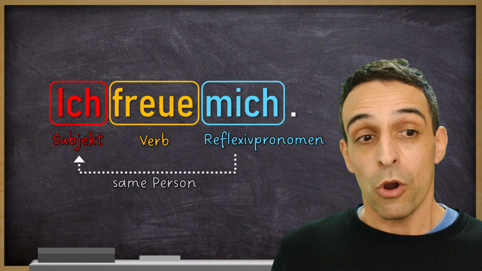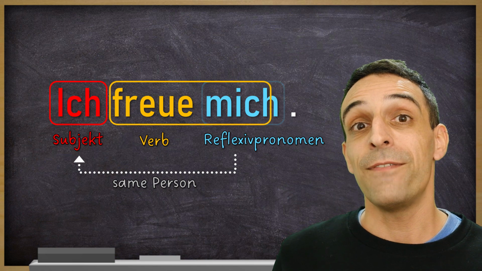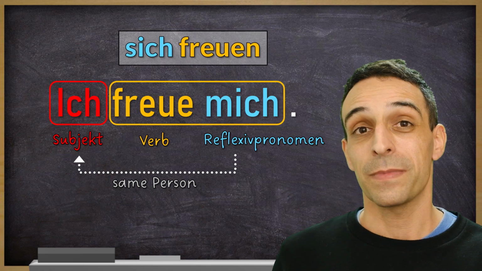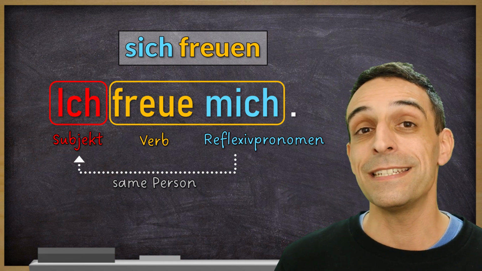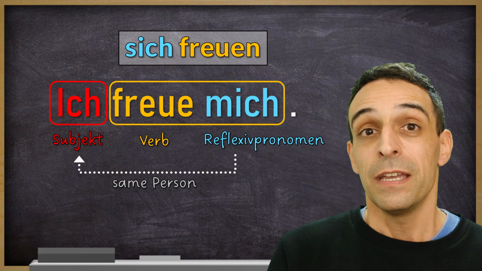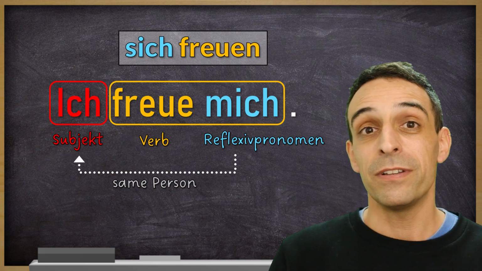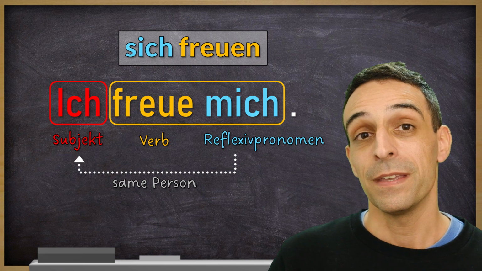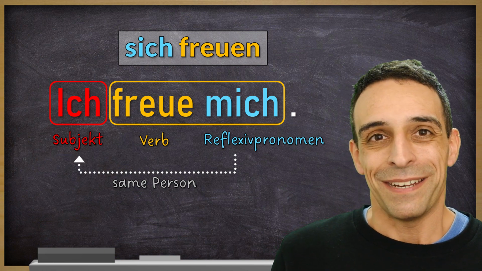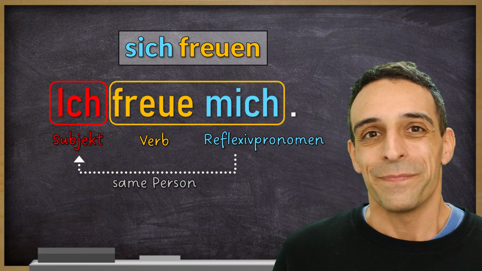So whenever you learn those reflexive verbs, learn them like this. Sich freuen. That's also the way you will find it in your dictionary. You just need to memorize them. There is no reason why a verb is reflexive. Sorry about that. There's no rule. So just memorize them.